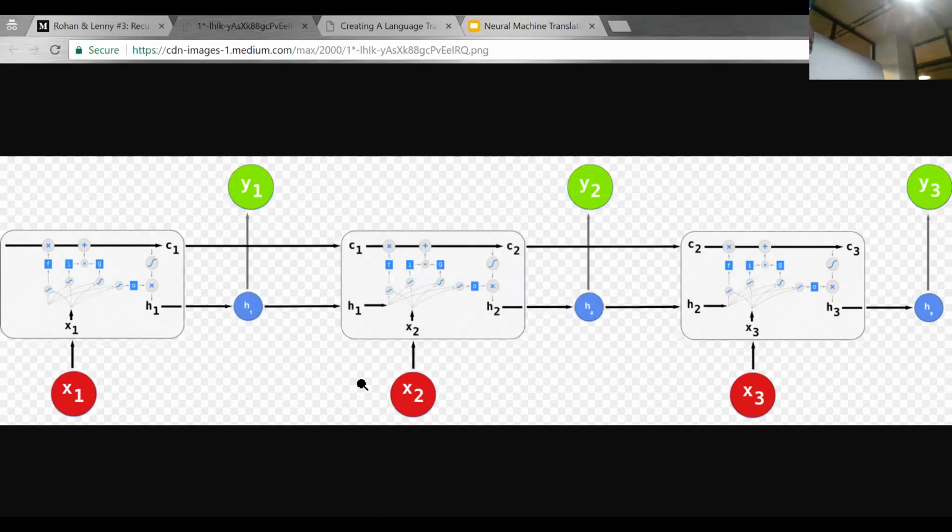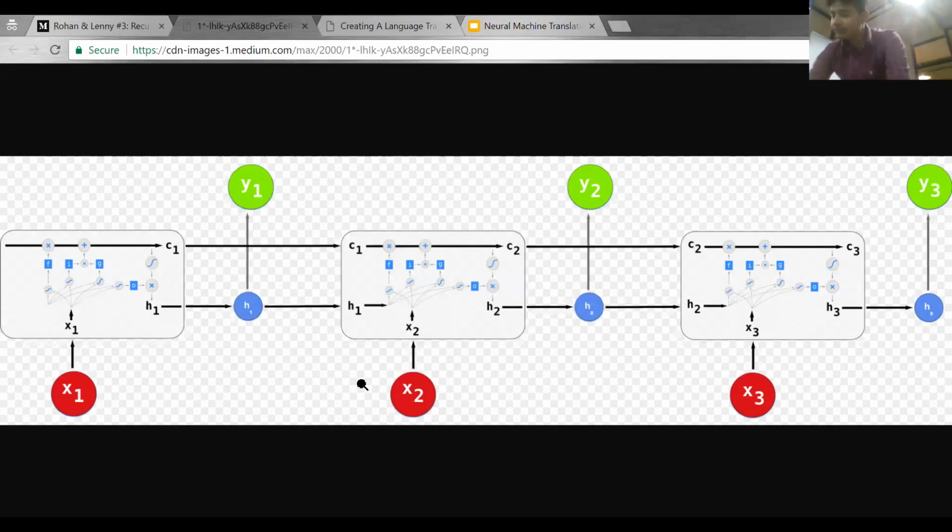Now the F gate depends totally on previous cell states. Here the input gate depends on x2 and h1, meaning the previous hidden state and the input vector. So I is the write process: how much of the new input and the previous hidden state output you want to add to the cell state. And output is basically calculating the new hidden state. So this is the LSTM architecture.